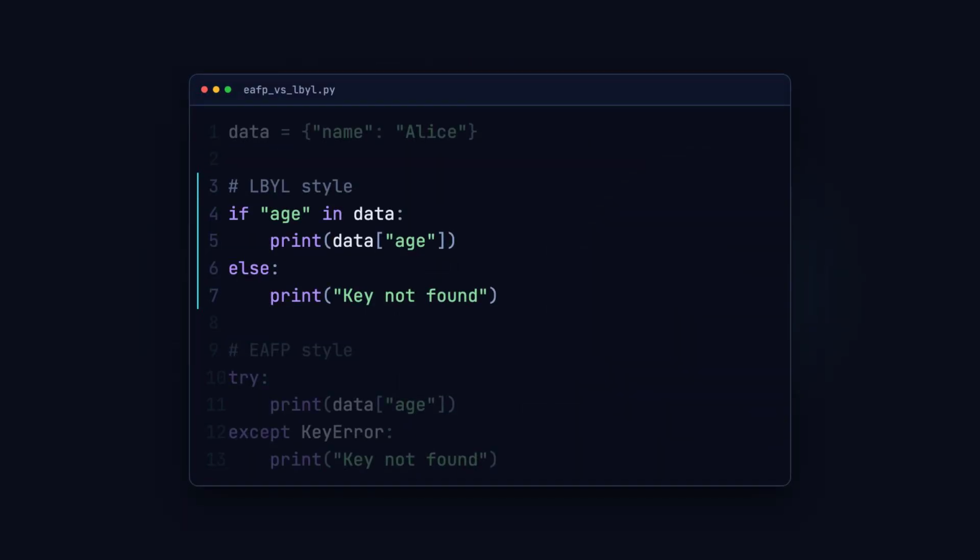In the LBYL style, we first ask, does the key age exist in the dictionary? Only if the answer is yes, do we go ahead and use it. This is a guard check placed before the action.